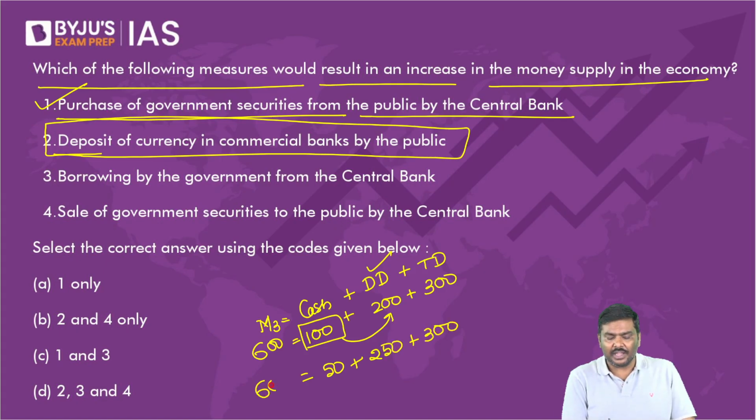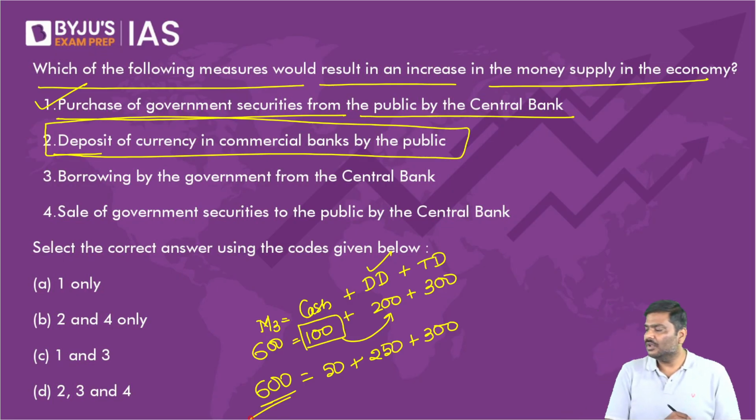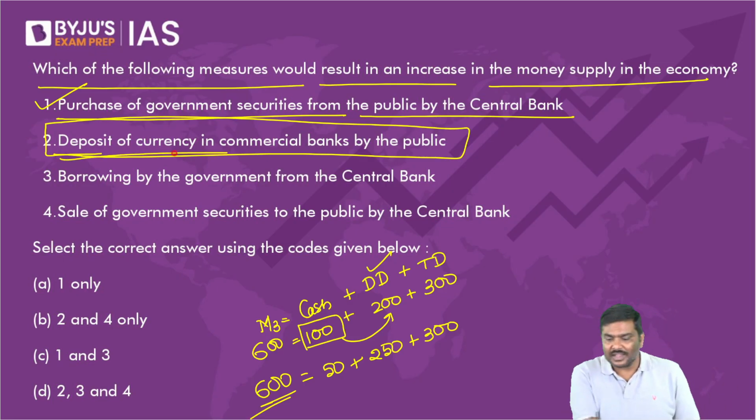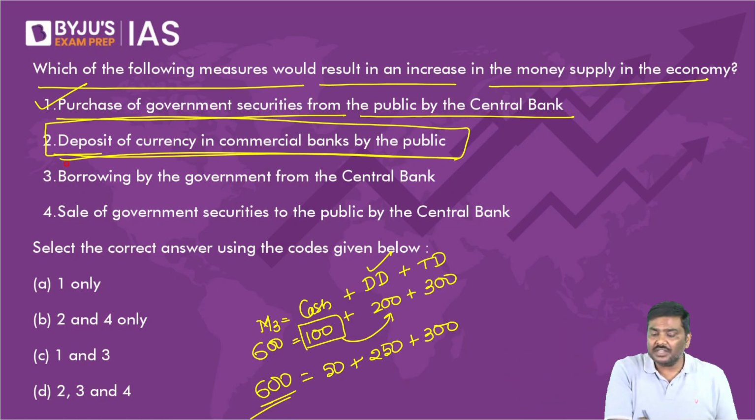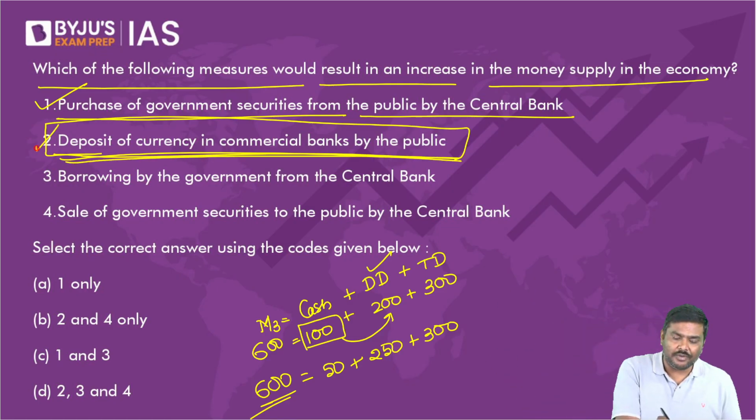Now how much is M3? M3 is still 600. All of you will agree now? So deposit of currency in a commercial bank will not immediately change the money supply. Over a period of time, of course, money supply will change. But immediately, no, it will not change.